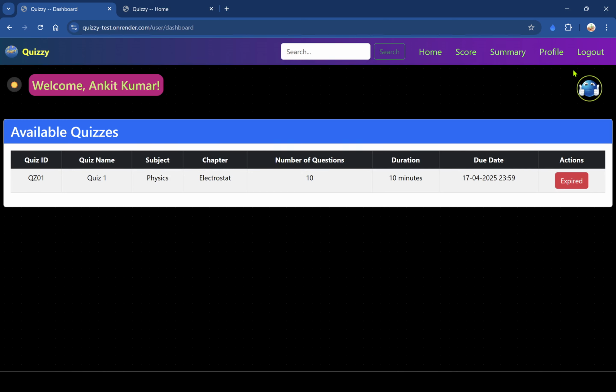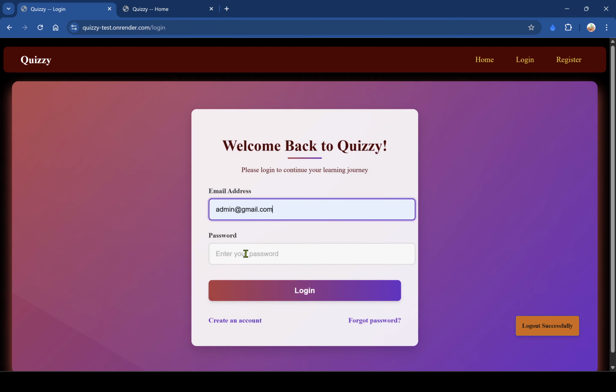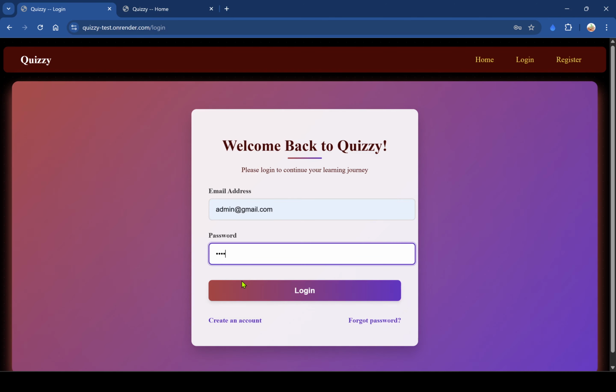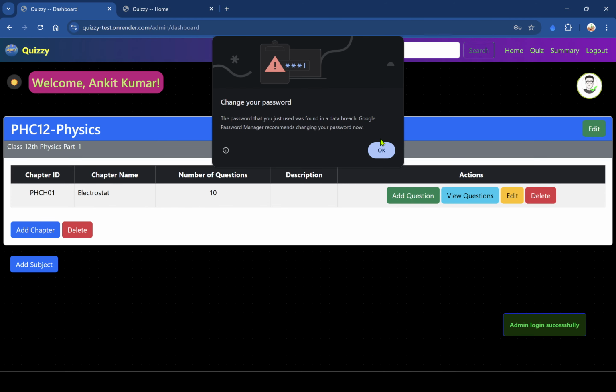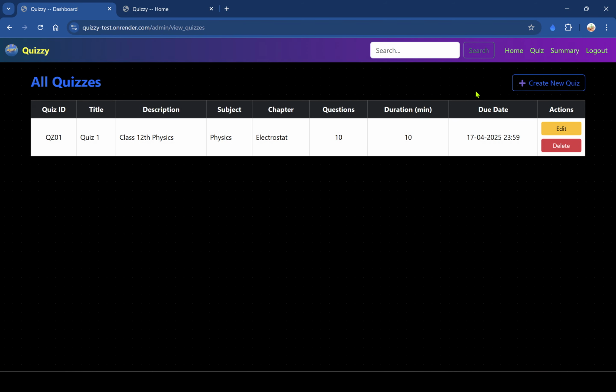Now I log in as admin. So I log out from here and log in as admin. So this is my admin dashboard, and I also created a quiz, but the due date was 17th April.